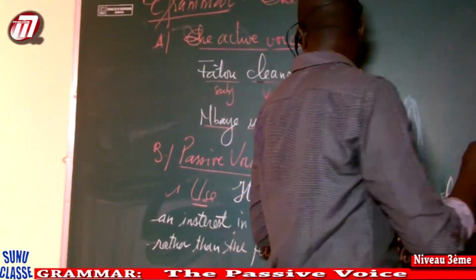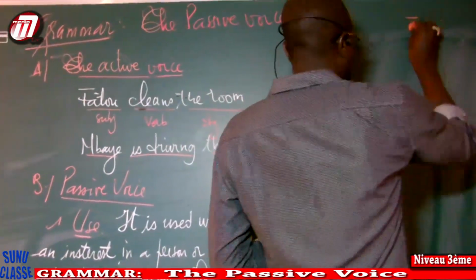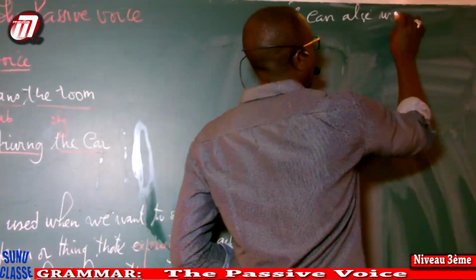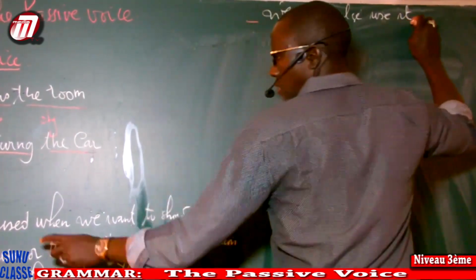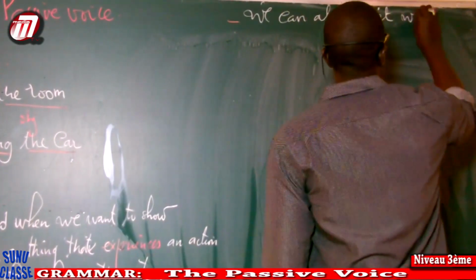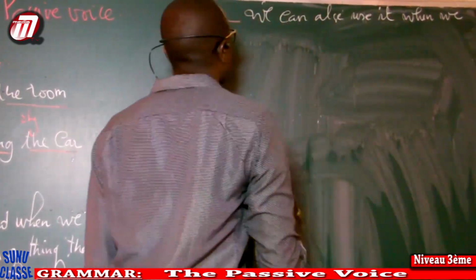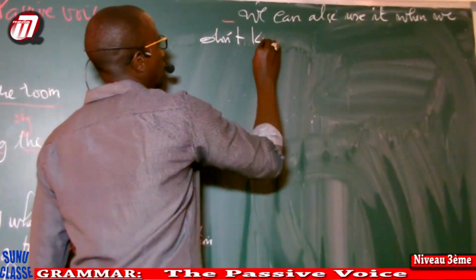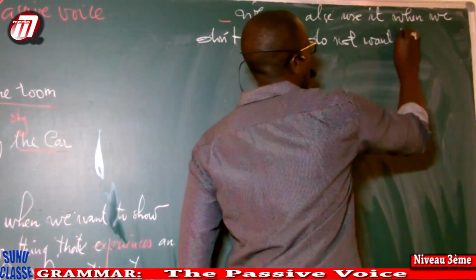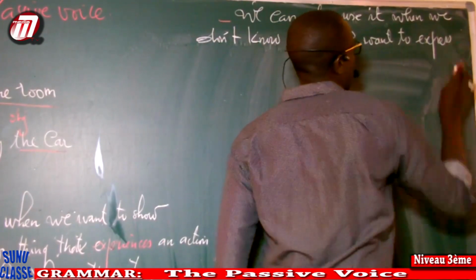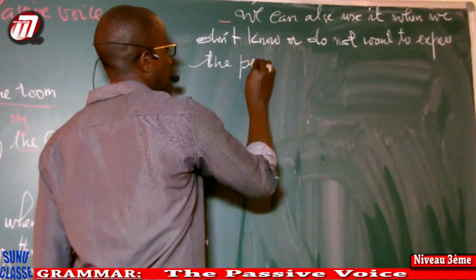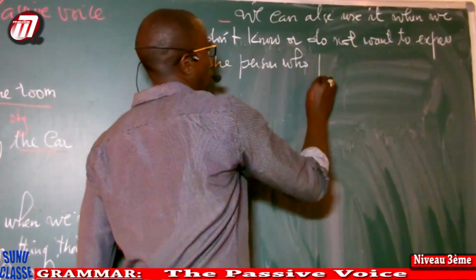The second use: we can also use the passive voice when we don't know, or do not want to express or give, the doer, the person who performs.